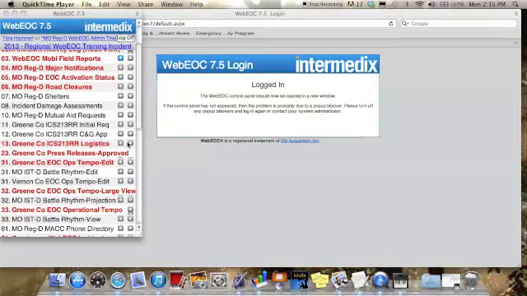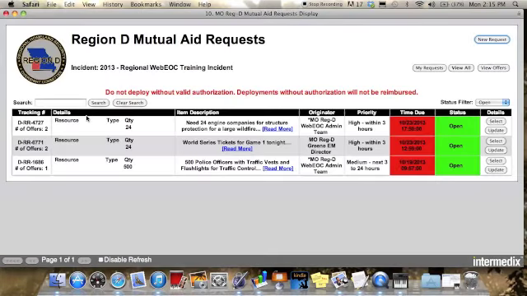This time on our WebEOC tutorials, we're going to start looking at the DMACC process, and specifically the mutual aid requests. We're going to start out by looking at board number 10, the mutual aid request board. You'll notice that everyone has the ability to view this board, but not everyone has edit privileges. Edit privileges are limited to the EMDs of each county, the logistics section, and the people within the DMACC.